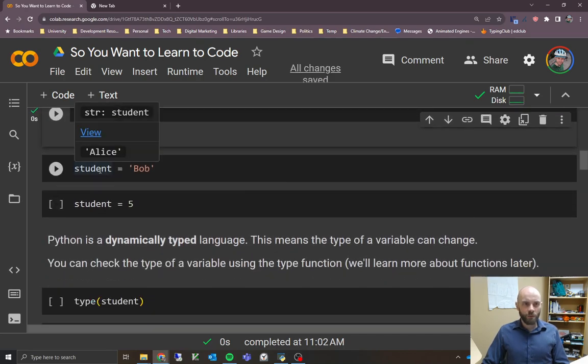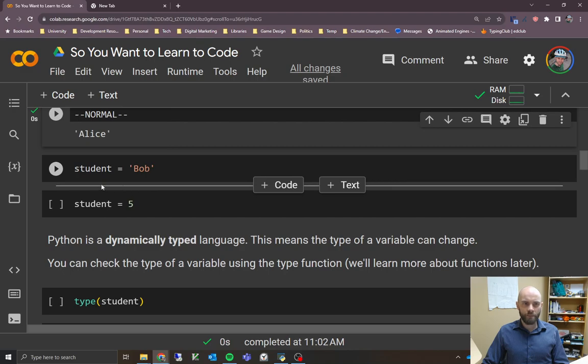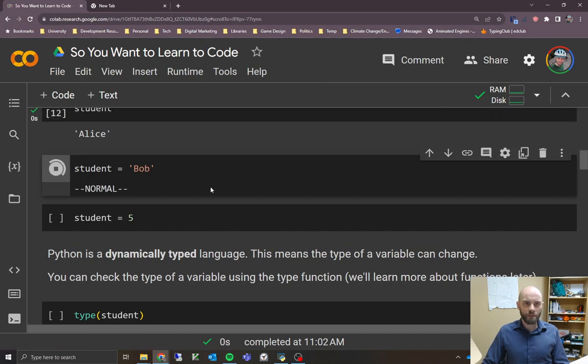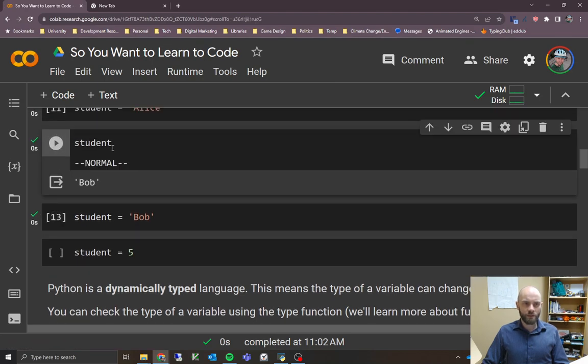Now we should find out what happens if we use that same variable name, that same label for our jar, and give it a different value. In this case, we're going to give it the string Bob. Run that cell, and it works successfully. Let's check what's in student here. Now it's giving us back Bob. So the variable student is now Bob. My example here illustrates that if you reuse a variable name, it basically throws out whatever was in there before. It dumps out that jar and puts something new in there. There's no way back to get Alice now. The student is now Bob. It's forgotten what it was before.